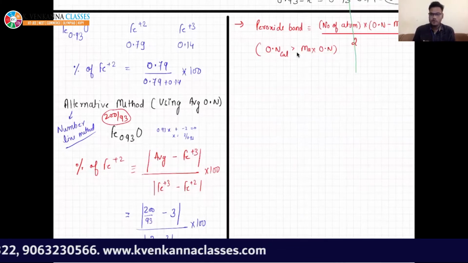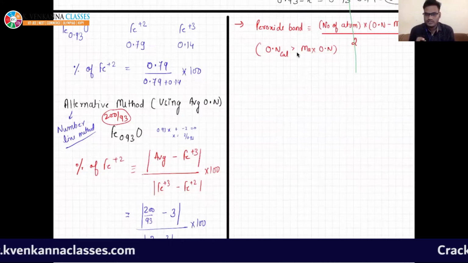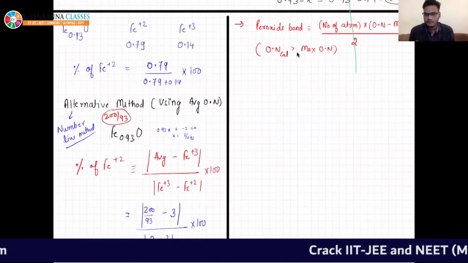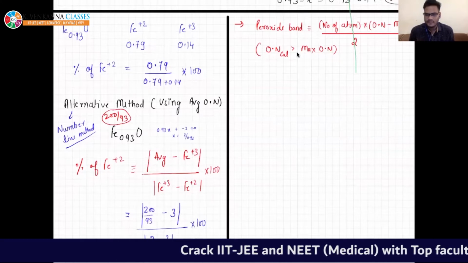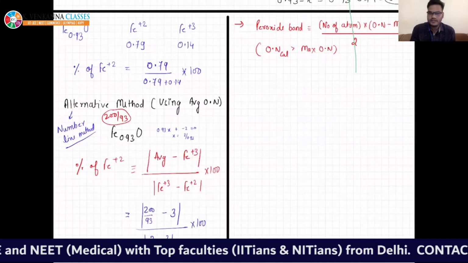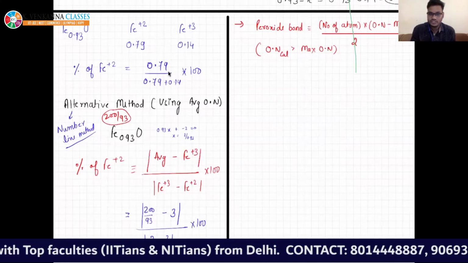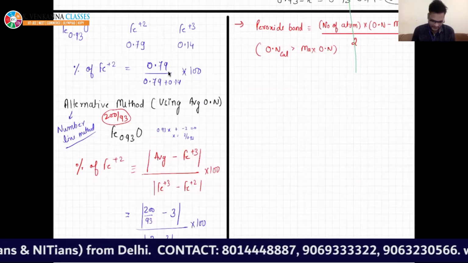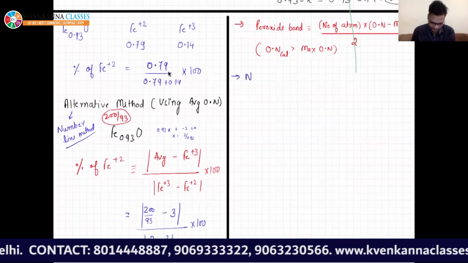But there will be compounds in which the central atom will be forming bonds with itself. There will be compounds in which the central atom will be forming a compound with itself, right? So just focus here. I am taking one example, that is Na2H2O3.